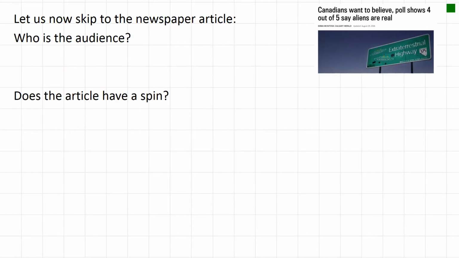So now let's skip to the newspaper article and focus our attention on that. Who do you think this article was meant for? Who is the audience? Well, it's published in Calgary, so I would say Calgarians. And does the article have spin? It seems like a fairly neutral headline, but if you think about why this newspaper printed the article, it was probably because they wanted to sell papers.